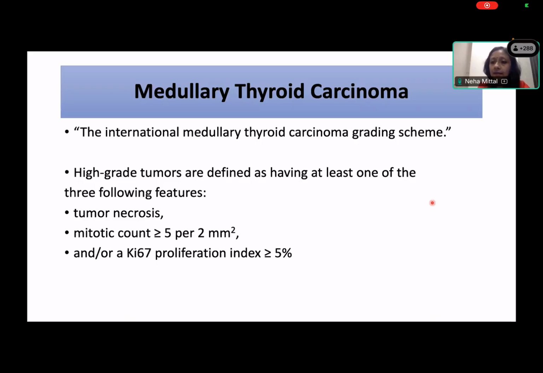You have to say whether it's high grade or not. There are two types of medullary now: low grade and high grade medullary thyroid carcinoma. So high grade tumors will have one of these features: necrosis, mitotic count more than 5 per 2 mm square, and/or a Ki-67 proliferation index of more than 5%.